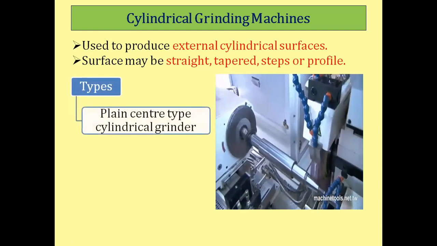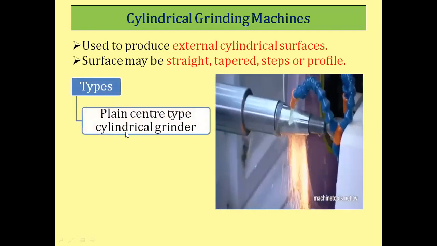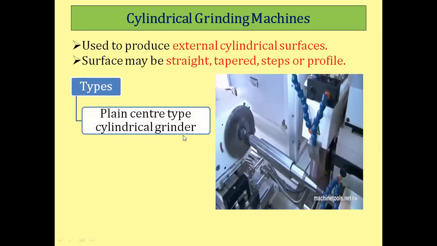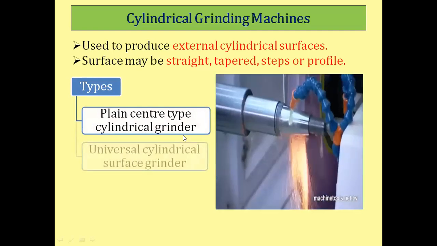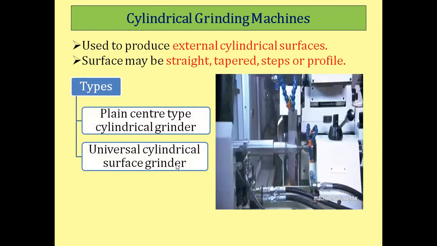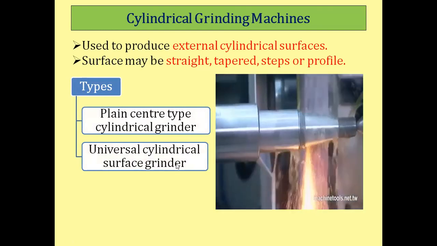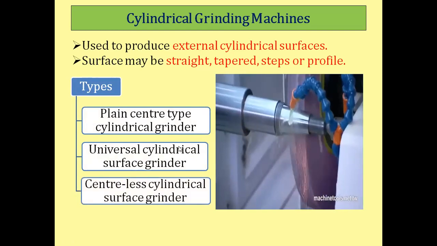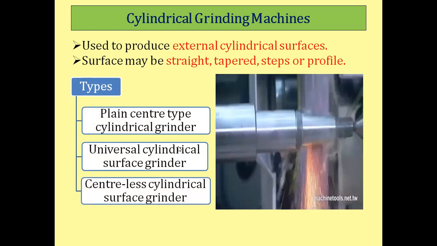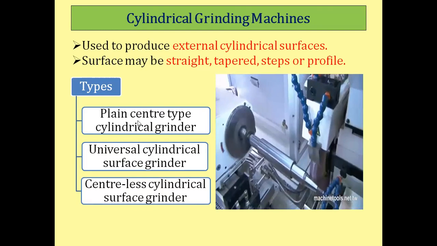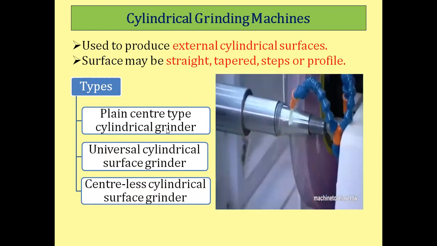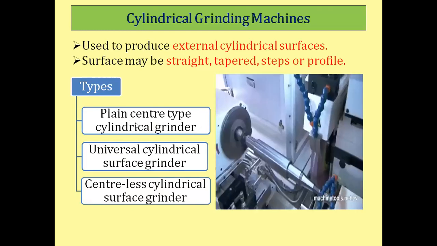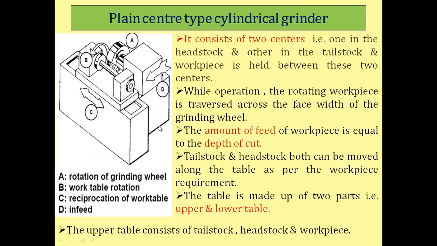The first type is the plain center type cylindrical grinder. Second is the universal cylindrical surface grinder. And the third one is the centerless cylindrical surface grinder. One by one, we are going to discuss all these subclassifications of the cylindrical grinding machine.